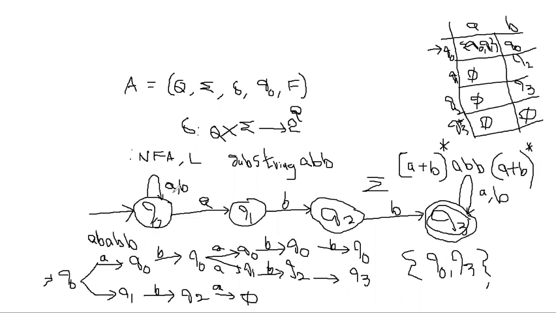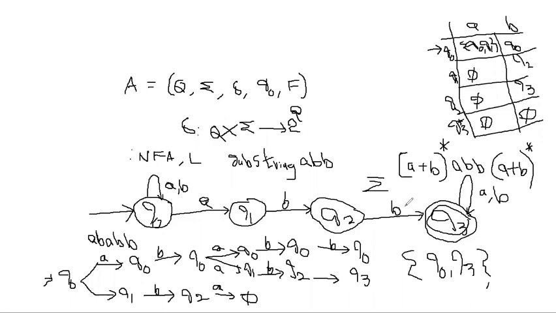So what is the self loop? (A+B) whole star. If only one A is there, that means A star. You consider 0 times, 1 time, 2 times, or any number of times. Here also, either 0 times, 1 time, or any number of times you consider A or B. Expansion I already told you. Expansion is epsilon, strings of size 1, size 2, size 3, size 4, size 5, up to infinite strings. So this is the simple way. This is the NFA which accepts the language L containing strings which contain ABB as a substring. The equivalent regular expression is this, and the equivalent transition diagram is this.